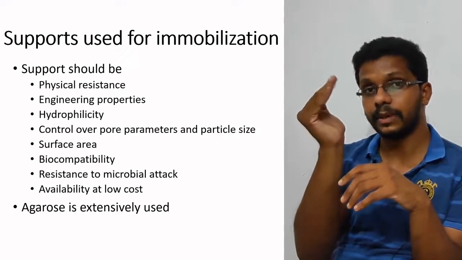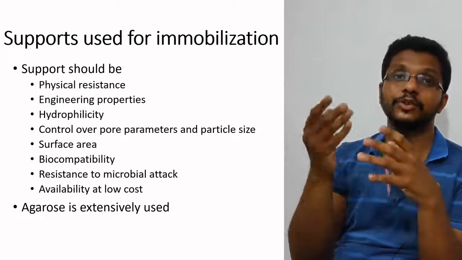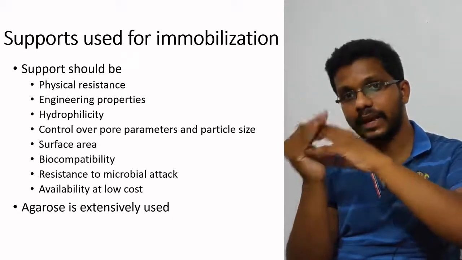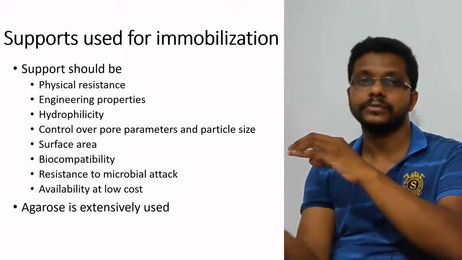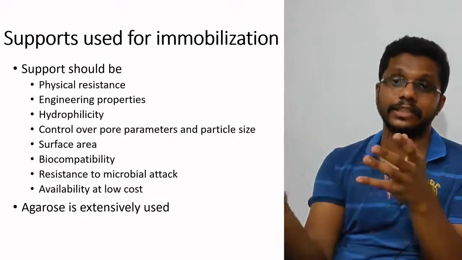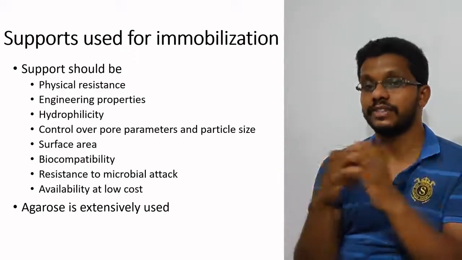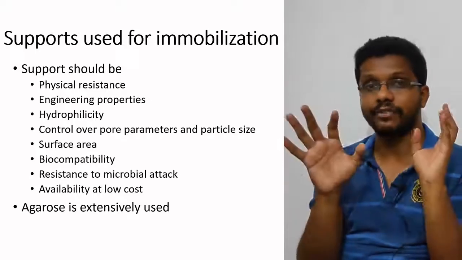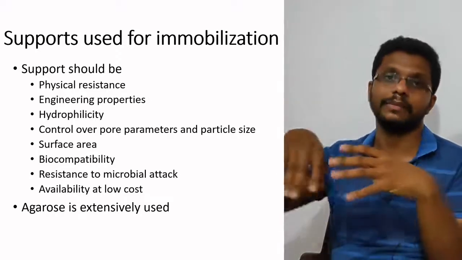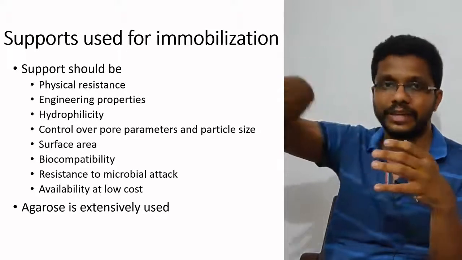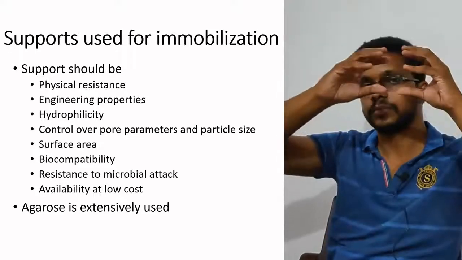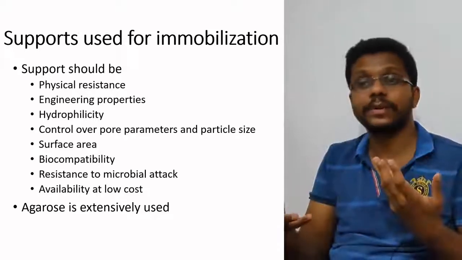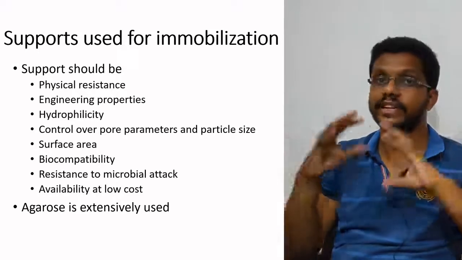If something happens to the solid support medium, it will lead to the leakage of enzyme. So these enzymes are immobilized in the support, and if something happens to the support, it leads to the leakage of enzyme. So it should have physical resistance. Engineering properties, so that we can make it the way we want. We can make it into a tube, or we can make it into a spherical shape, or we should be able to make it into a column. So the engineering properties should be good, so that we can fit it into different types of reactors.